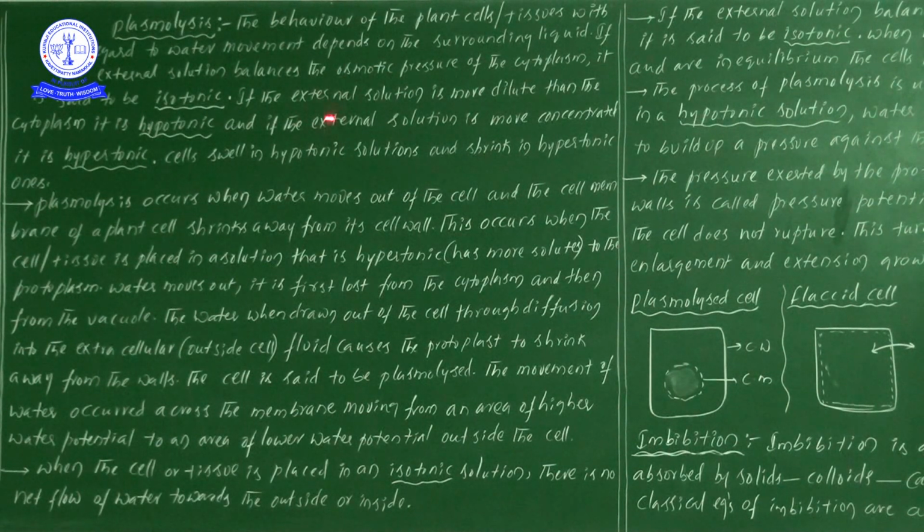So the external solution concentration is less and the cytoplasm concentration is more. For example, concentrated H2SO4, if you add water to it, we call diluted H2SO4. We have the knowledge of that.